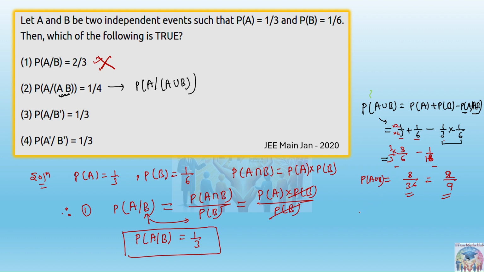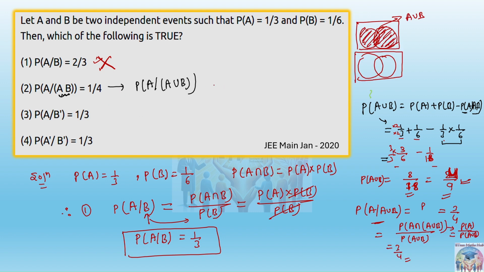But we need the probability of A slash A union B, which becomes probability of A over probability of A union B, so we can directly use the formula. 8 by 18 means 4 by 9, so here it was a mistake. Then it will become 3 by 4. You can calculate, right? So this is also not correct, the second part is also not correct. Then go for the third one. Third one is the correct one.